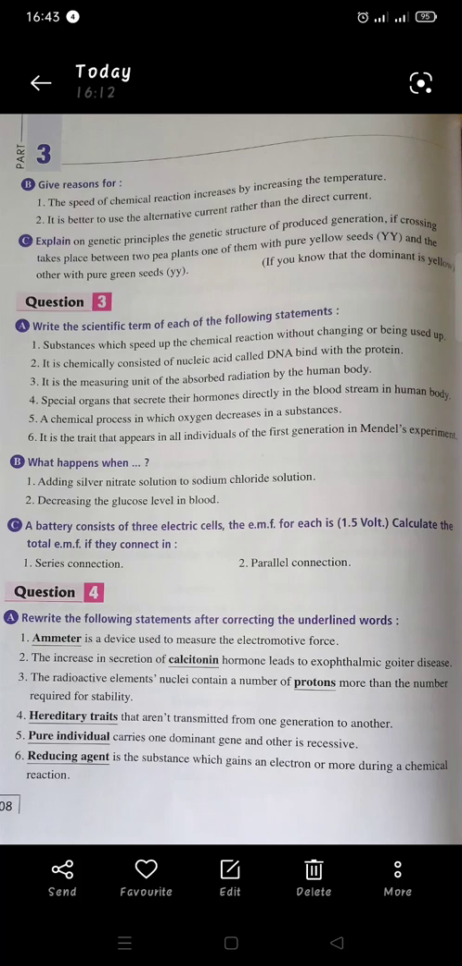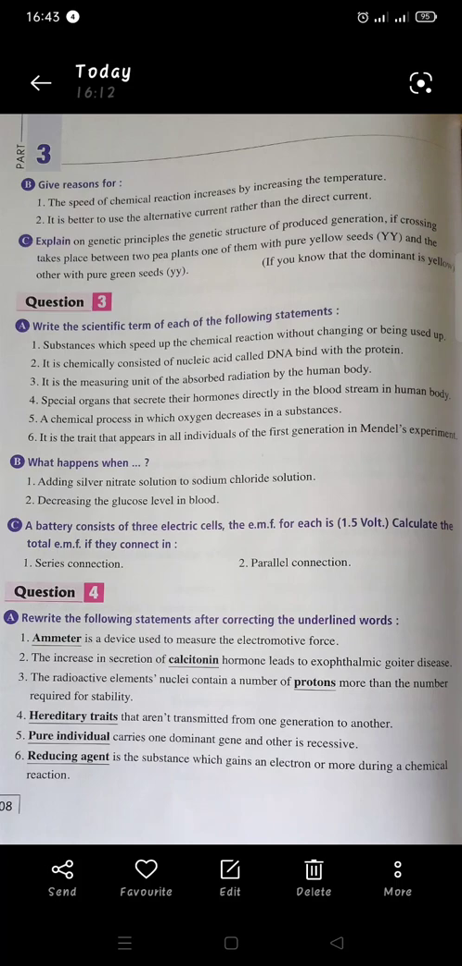Question 2. Decreasing the glucose level in the blood. What will happen if the glucose level in the blood decreases? Yes, the pancreas, which is responsible for secreting glucagon hormone. What is the function of glucagon hormone? It will raise the percentage of glucose sugar in the blood. Let's move to point number C.